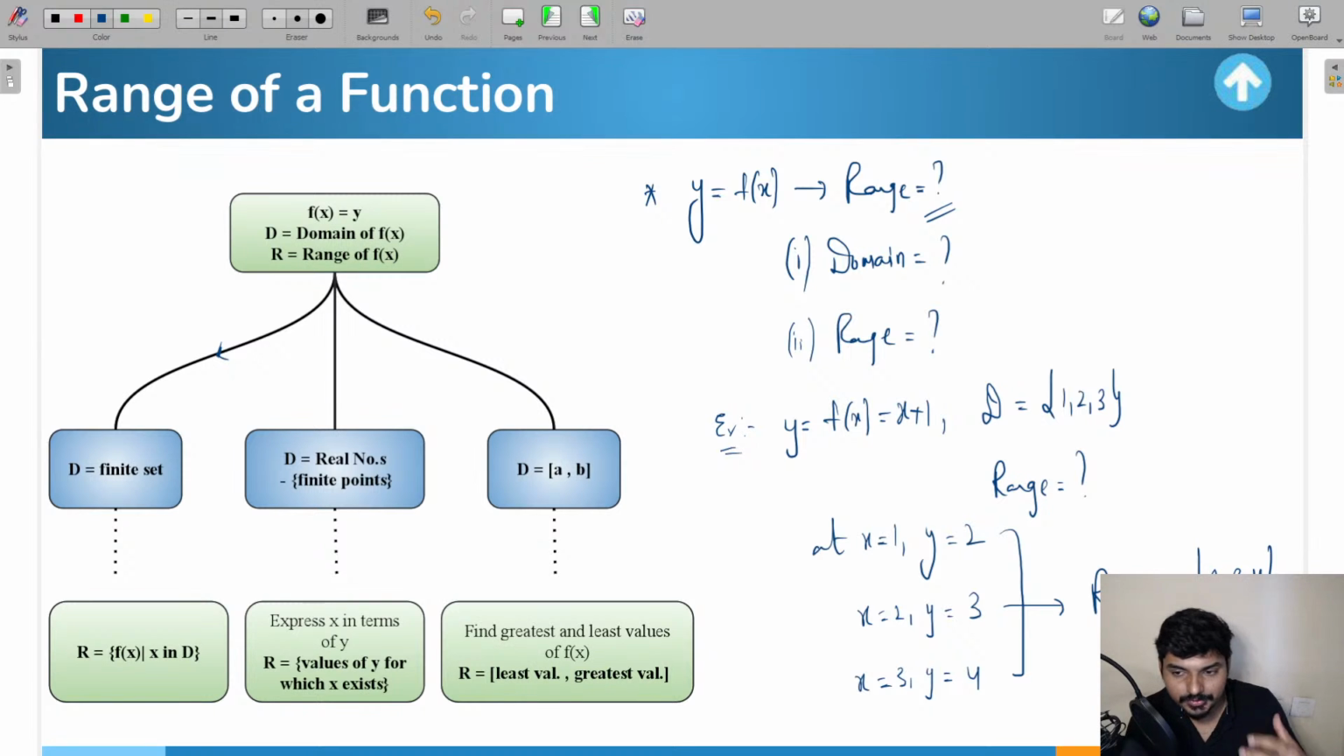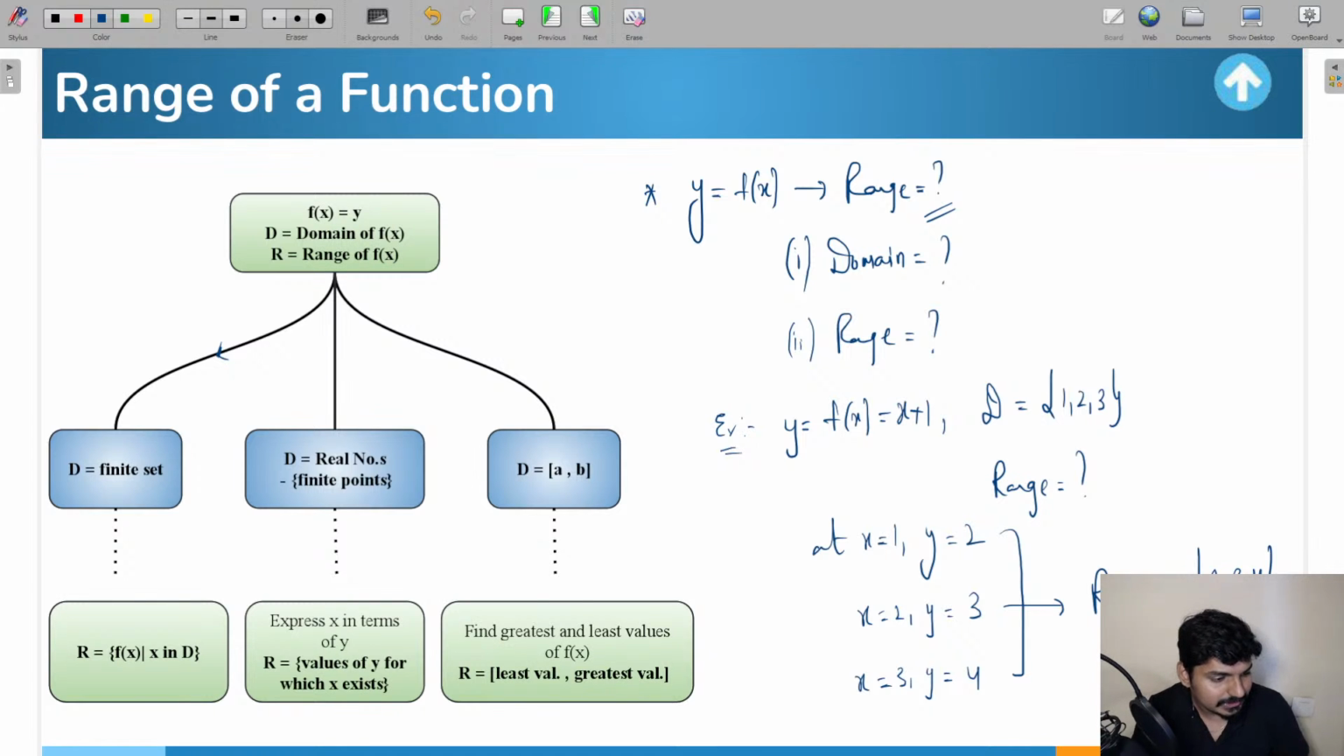So whenever you need to figure out the range of the function where a finite number of elements are given in the domain, just find the value of y at x equal to those values which are present in the domain. Like here you can see the domain has only 3 elements, 1, 2, 3. So we found the value of y at x equal to 1, x equal to 2 and x equal to 3. We got y is 2, y is 3 and y is 4, and accordingly, putting these values together, we got the range of the function.